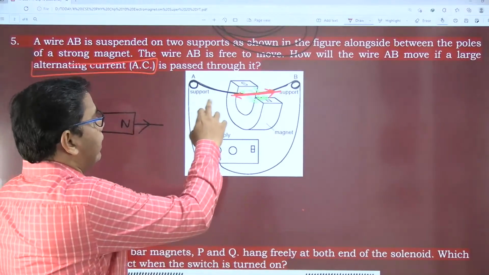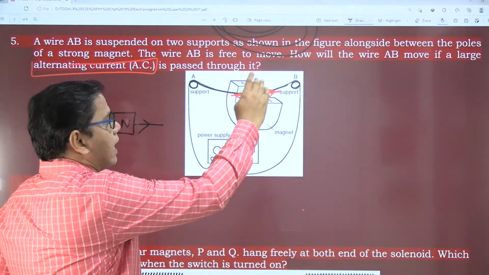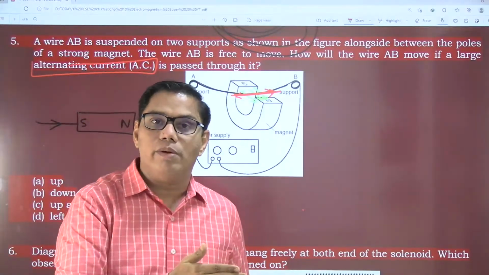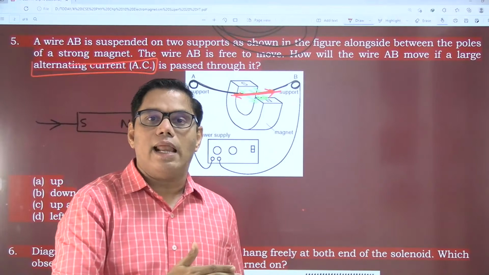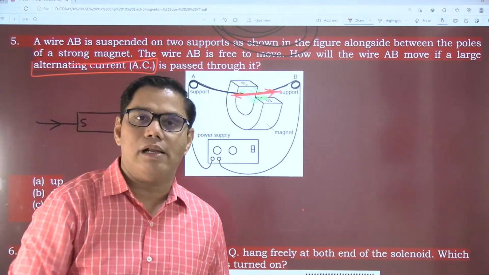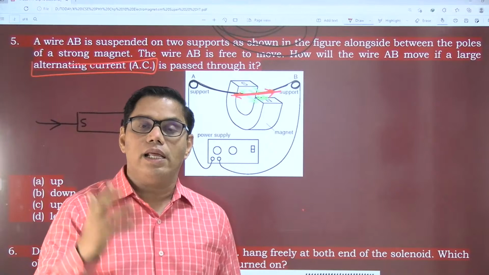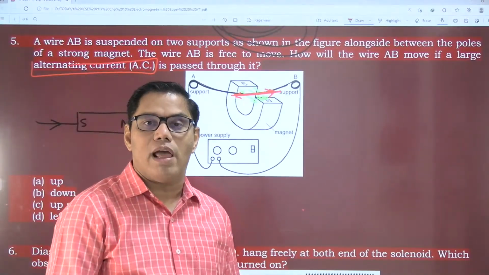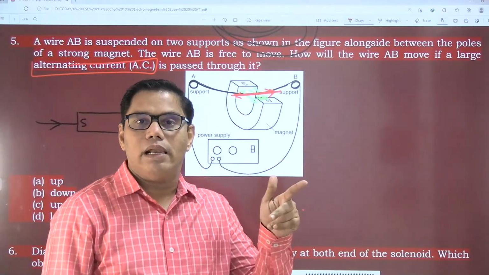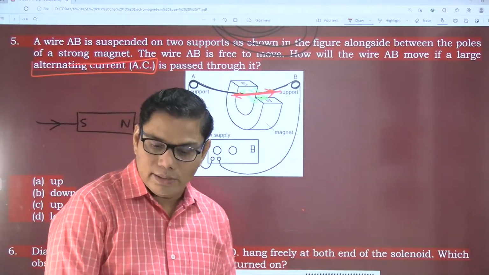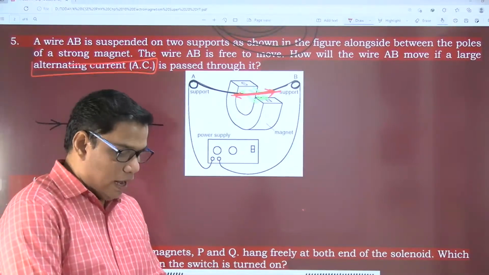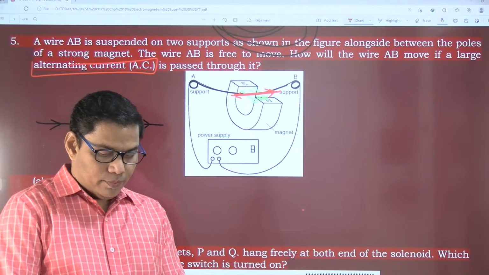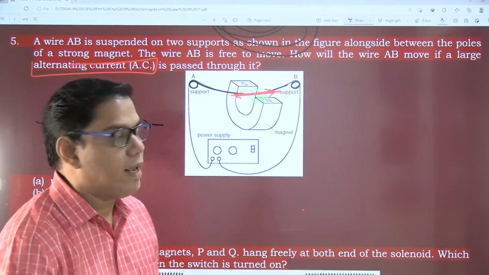A conductor carrying current in a magnetic field, when placed perpendicular, experiences a force in a direction, and that is given by what? I'll help you out. Definitely you cannot use the right hand thumb rule. So you have two options: Fleming's right hand rule or Fleming's left hand rule. What is the answer? Yes, correct. Fleming's left hand rule.